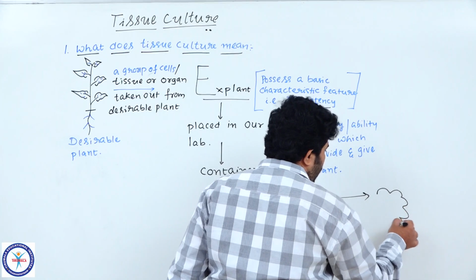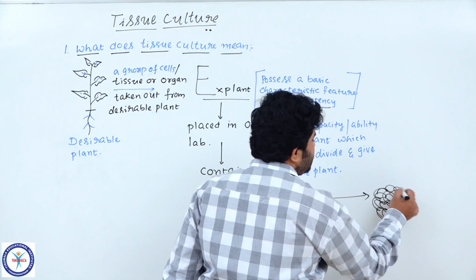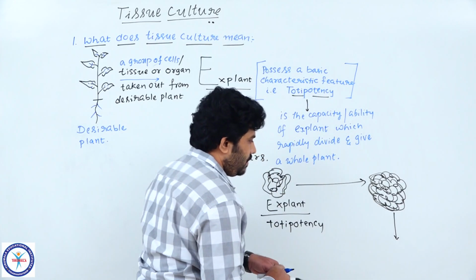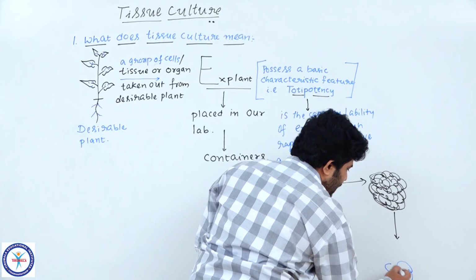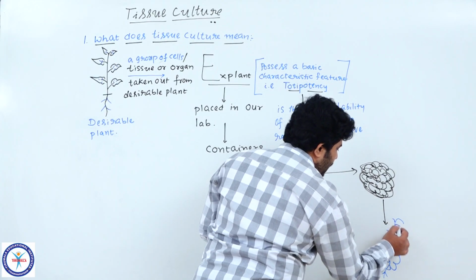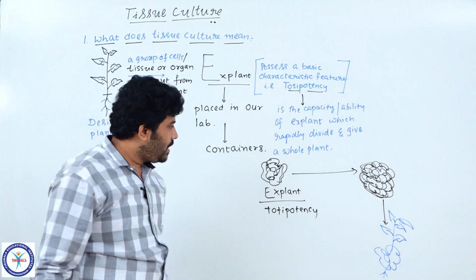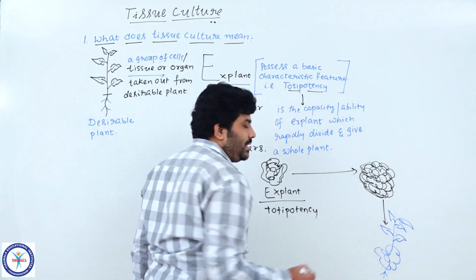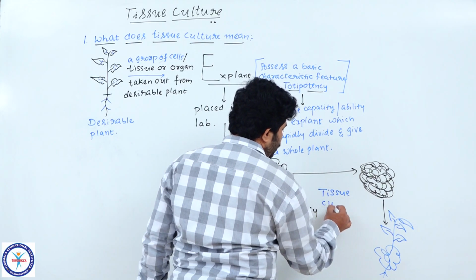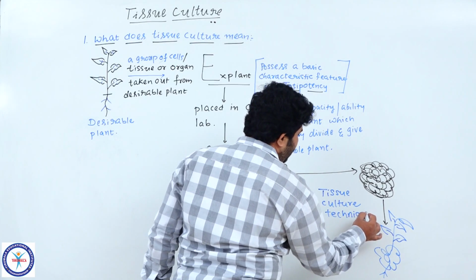Slowly it is growing well, by repeated cell divisions, a number of cell divisions, and from that only they are producing a new baby plant, which comes out with small roots and small leaves. Now got the point? The particular process we have done is called tissue culture. Tissue culture technique.